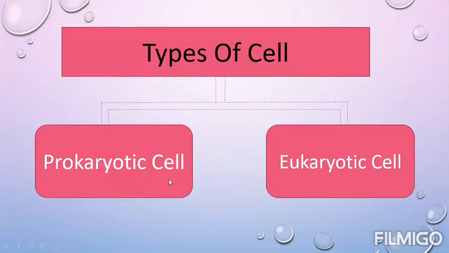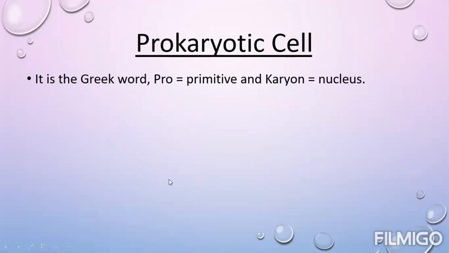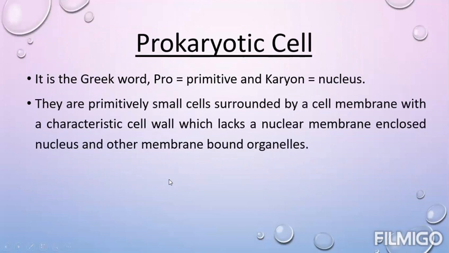Next is types of cell. Cells are of two types, prokaryotic cell and eukaryotic cell. So firstly, we will study about prokaryotic cell. It is a Greek word in which pro means primitive and karyon means nucleus. So they are called primitive cells, or cells which do not have a well-defined nucleus.